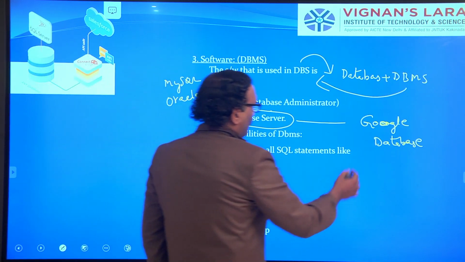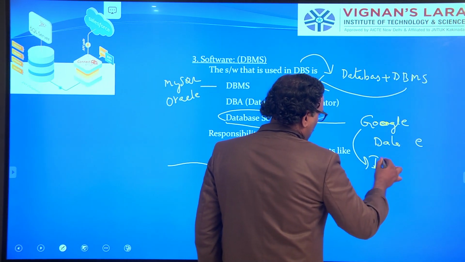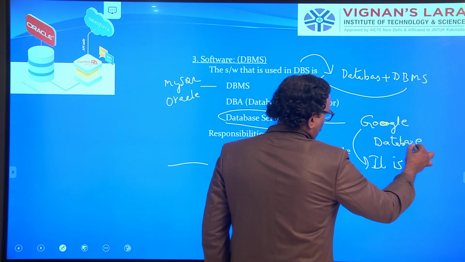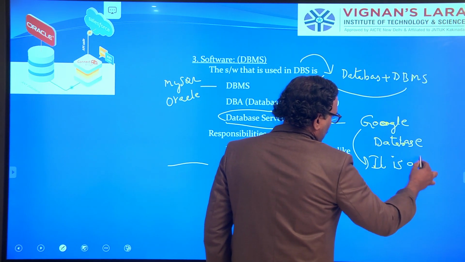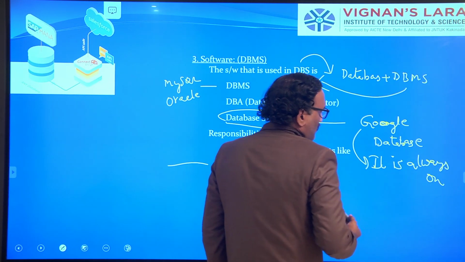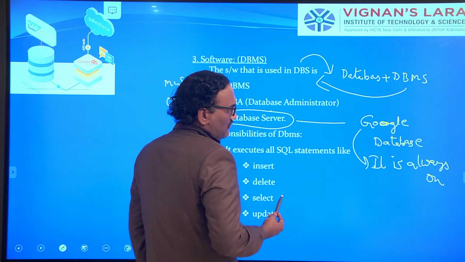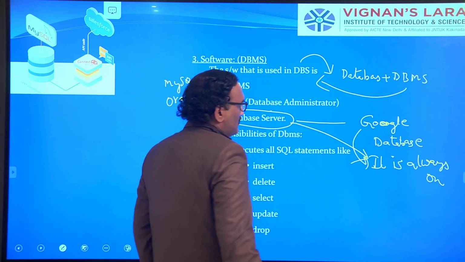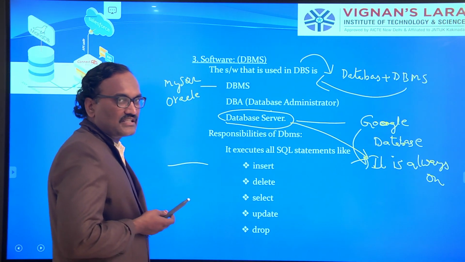The basic property of Google is that it is always on. If a system is always on, we can call that system a server.